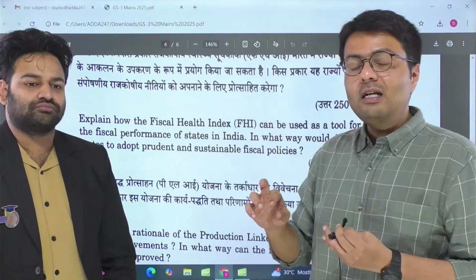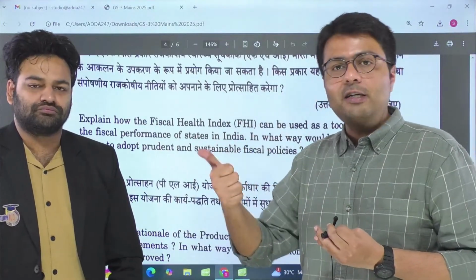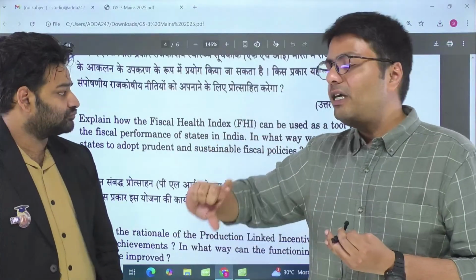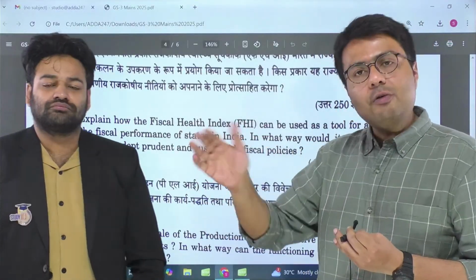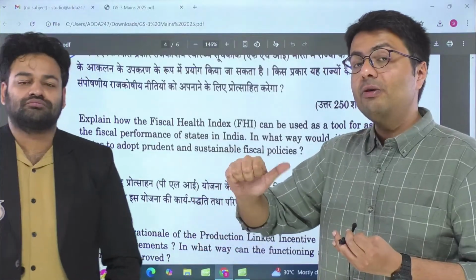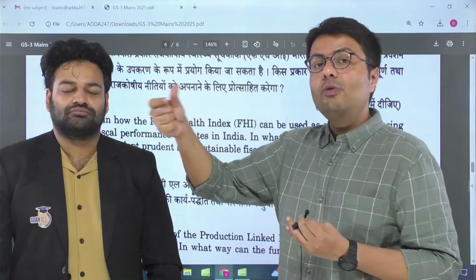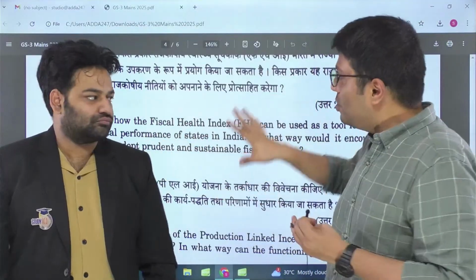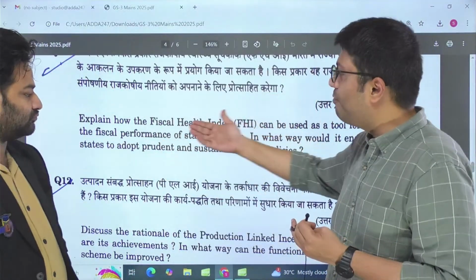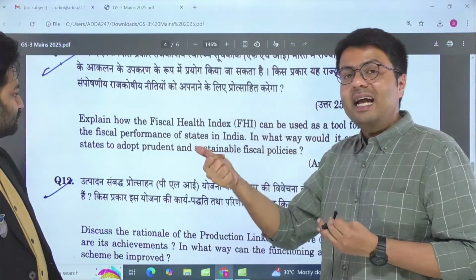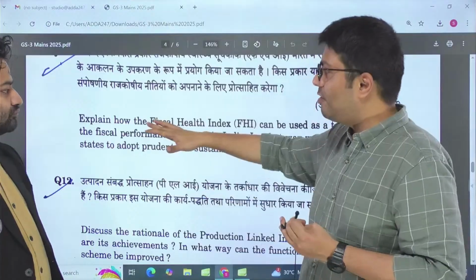But you have to understand, the Constitution under Articles 292 and 293 says that the Government of India and the governments of states can borrow money from domestic markets. But when it comes to the governments of states, they'll have to take permission of the central government if they have loans pending with the central government. So this is how this question prima facie asks you about the fiscal health index. You'll have to tell what the fiscal health index is, what it includes. So this is a factual part.